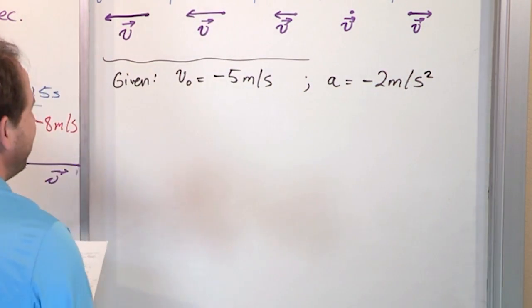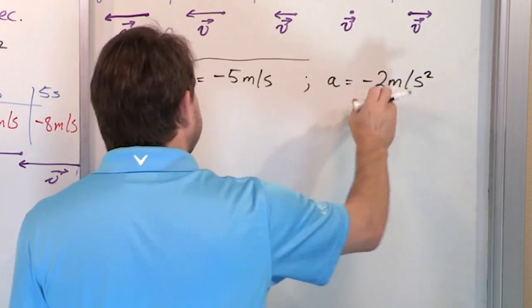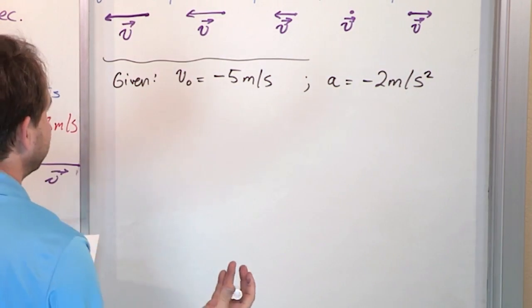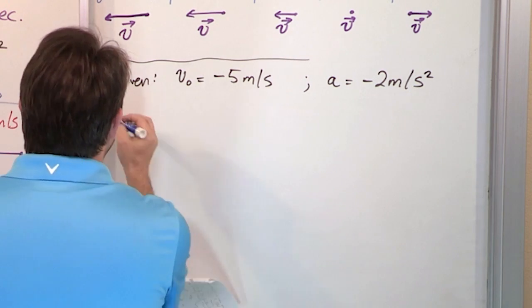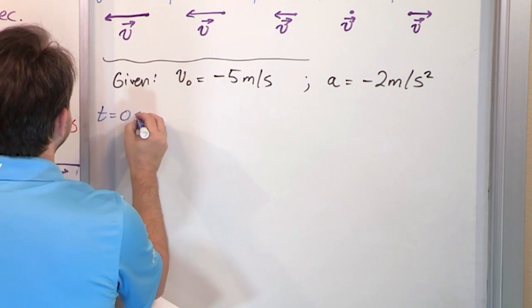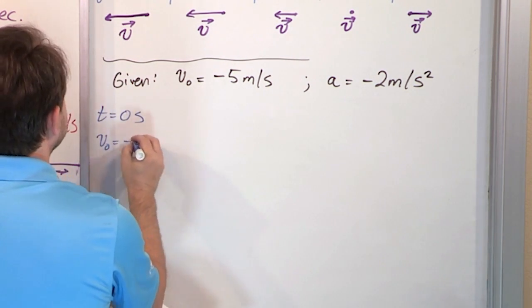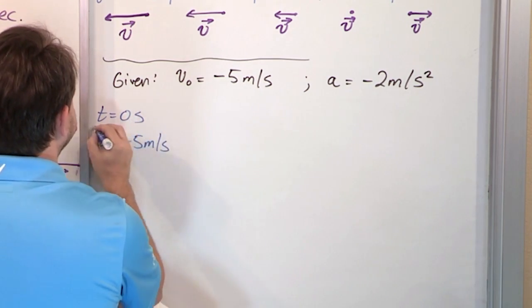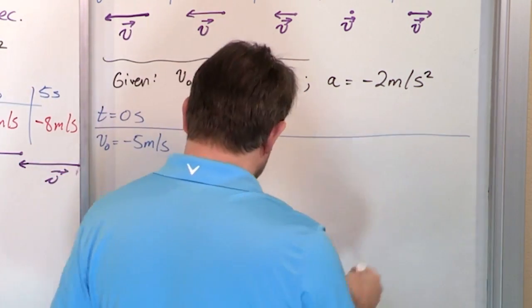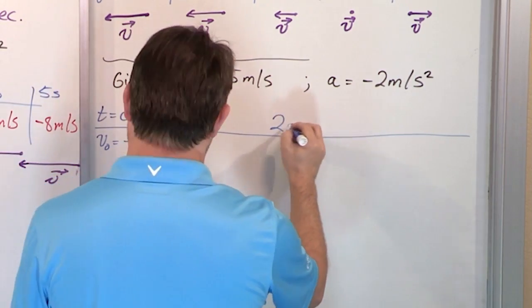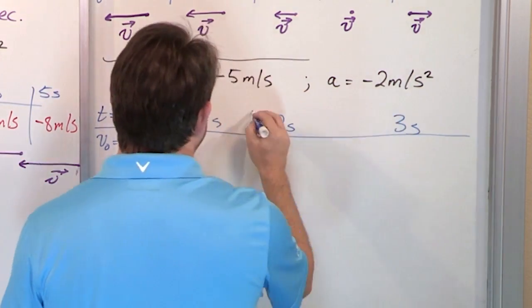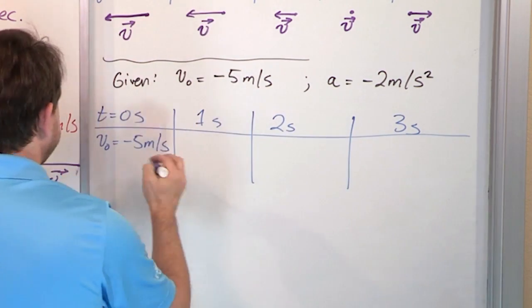This gives people a lot of problems because your velocity is backwards and your acceleration is backwards, so you seem to be doing a lot of mental gymnastics. But then you just follow the idea behind it. If you're at 0 seconds and my initial velocity is -5 meters per second, let's do a quick table. We'll just do 1 second, 2 seconds, 3 seconds. We don't need to do so much now that you understand what's happening.